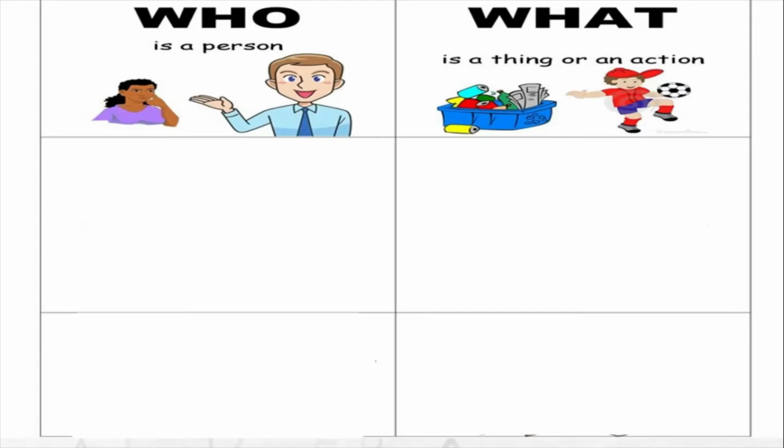Okay, you say, what is there in that tray? So you're looking at many cans, a bottle, some papers. Or you can say, what is that boy doing? See in the picture, what is that boy doing? He's playing football. So see how the way you ask the question decides the answer you will get. Suppose I had said, who is the boy? Then I would say the boy is in a red t-shirt. So depending on the question, you will get the answer.